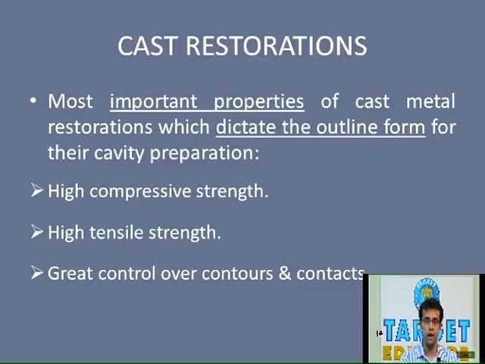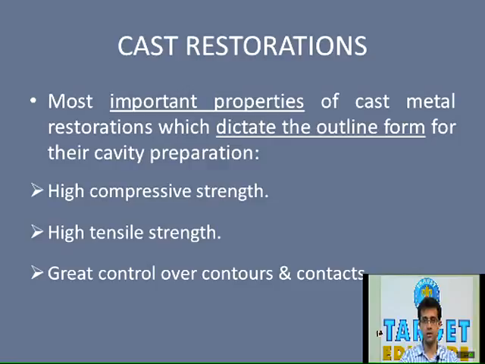Before we proceed with the cast restoration, what are the different kinds of cast restoration? They can be either intracoronal, extracoronal, or partially intracoronal and extracoronal. What we'll be discussing over here is the inlay, which is completely intracoronal. This inlay can have surface extensions wherein it can cap one or two cusps. If all the cusps are capped, it is not called an inlay, it is called an onlay. So this is basically inlay and onlay. Even the full metal crown is also a cast metal restoration.